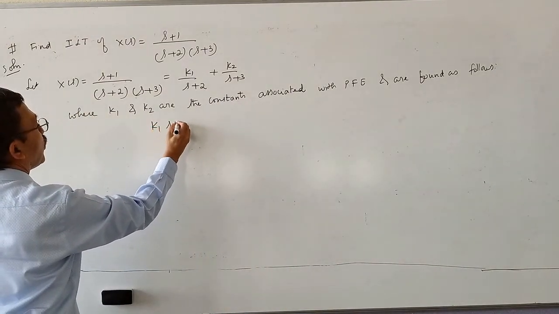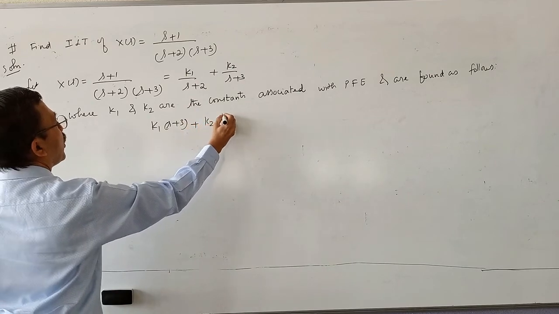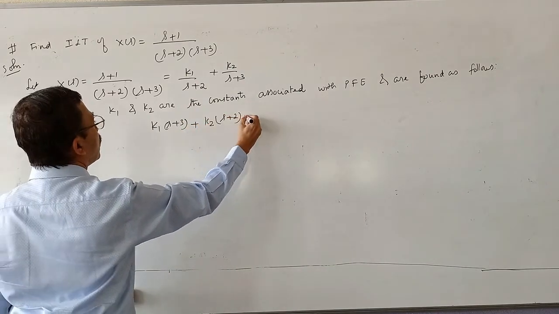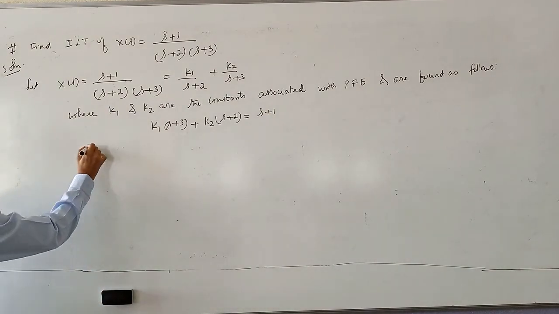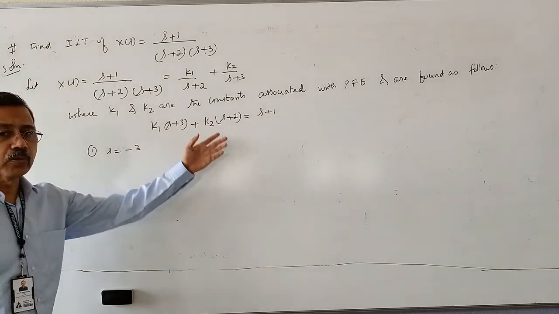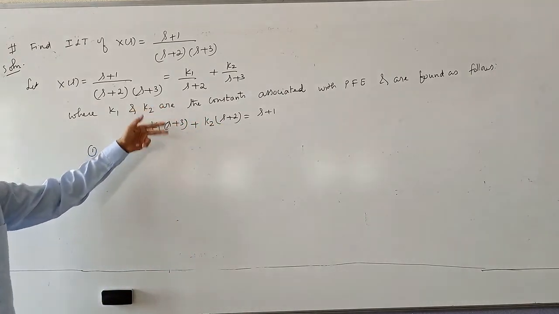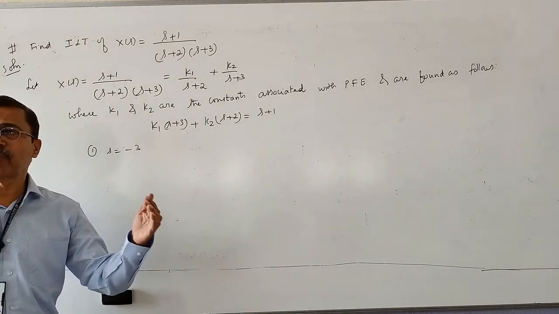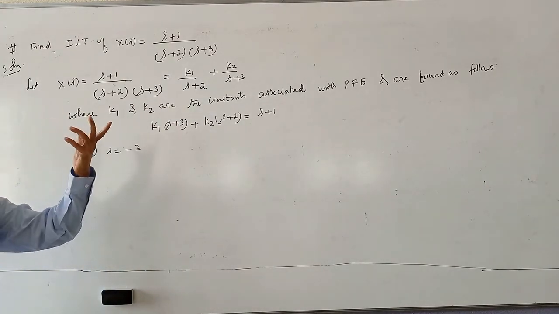Taking the LCM: K1(s+3) + K2(s+2) = s+1. We have two unknowns, K1 and K2. Put any two arbitrary values of s, and you will get two simultaneous equations in terms of K1 and K2 and solve. That is the technique, or whatever you have learnt earlier you can use.